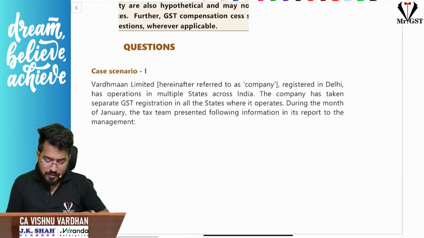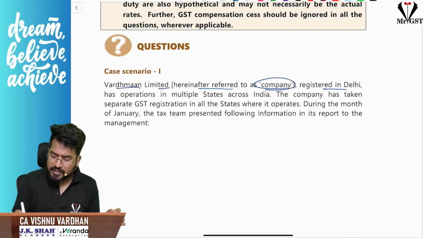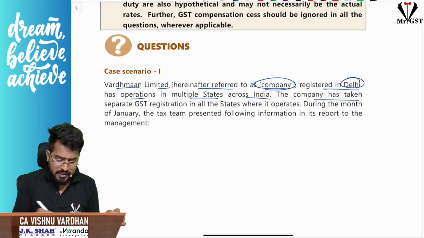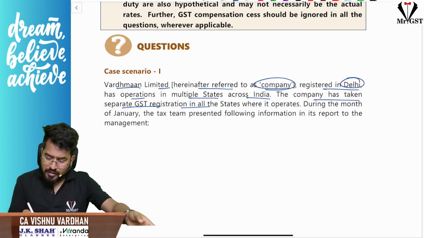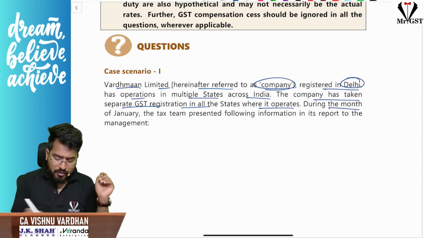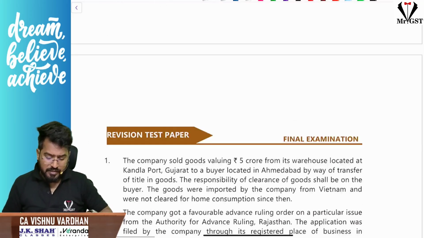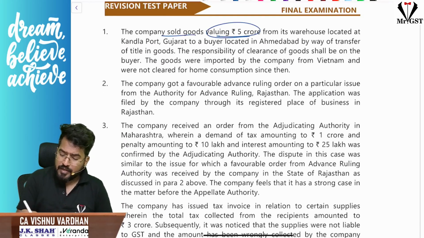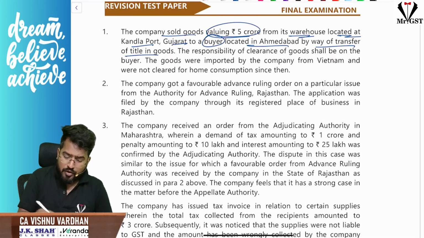Now, if you see case scenario 1, Vardhaman Limited, hereinafter referred to as the company, registered in Delhi, has operations in multiple states across India. Company has taken separate GST registration in all the states where it operates. During the month of January, the tax team presented the following information in its report to the management. Okay, fine. Let us see that. What are those? First one. The company sold goods valuing 5 crores from its warehouse located at Kandla Port, Gujarat, to a buyer located in Ahmedabad by way of transfer of document of title.